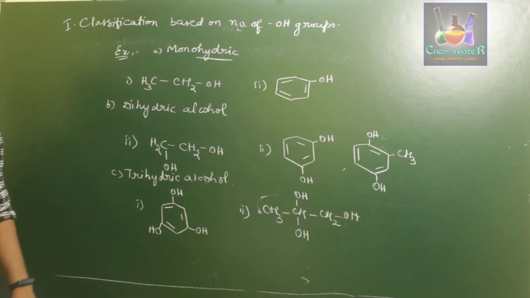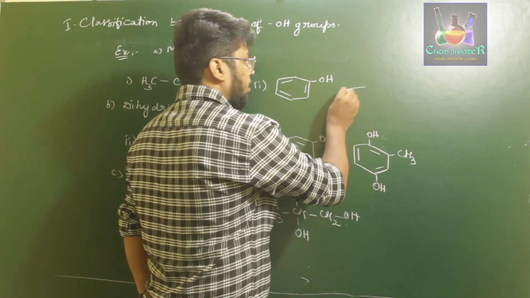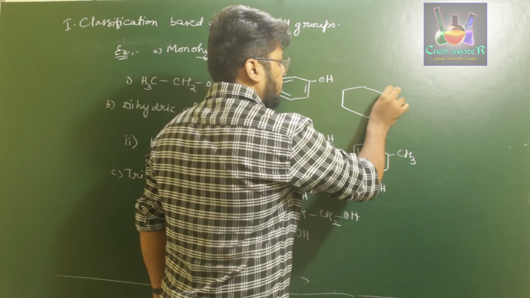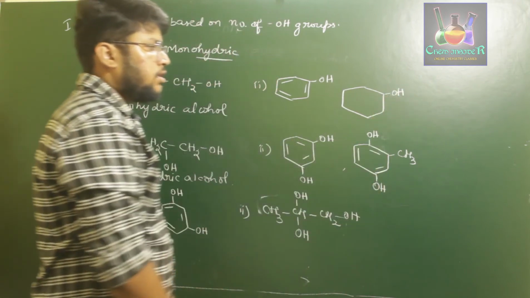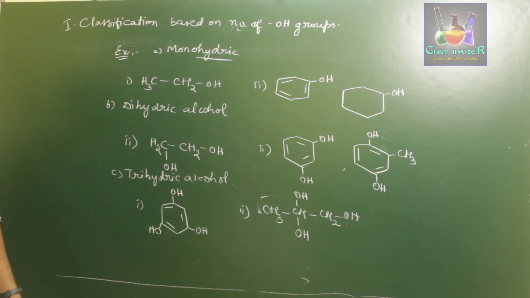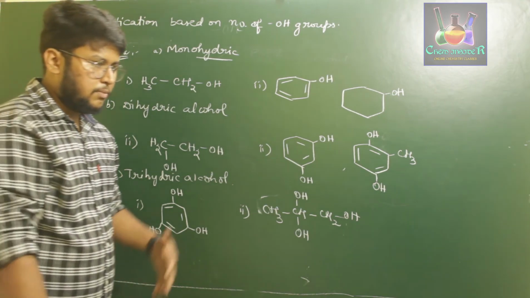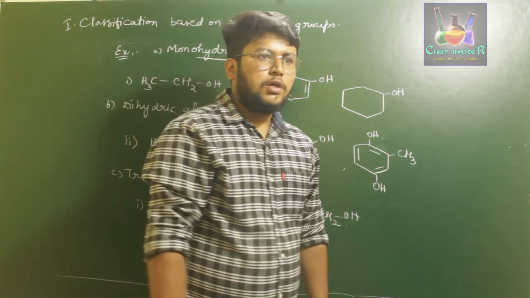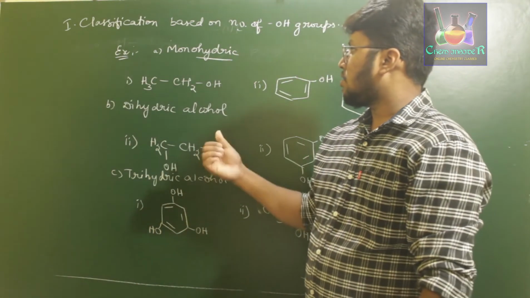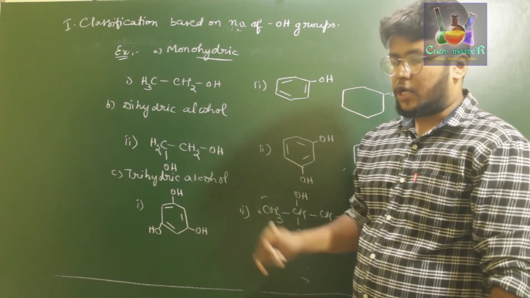Okay, further we have one more type of alcohols. Those are cyclohexanols, that is aliphatic cyclohexanol. We can take that one as an example also. In this case we are taking cyclohexane with an OH group. This is cyclohexanol. Okay, cycloalkane with an OH group is called cycloalcohol. We can also consider that as an example for monohydric alcohol. So this is about the classification of hydrocarbons containing the OH group. Now we have understood the discussion. We have discussed monohydric, dihydric and trihydric in the case of aliphatic and aromatic.